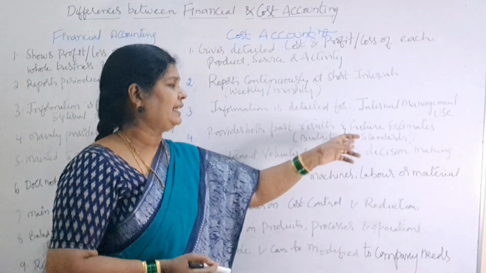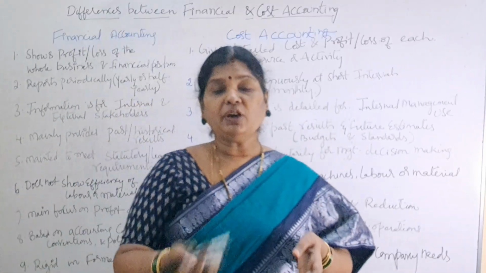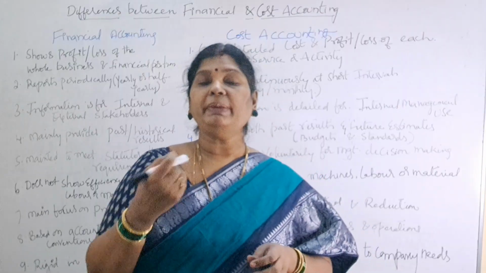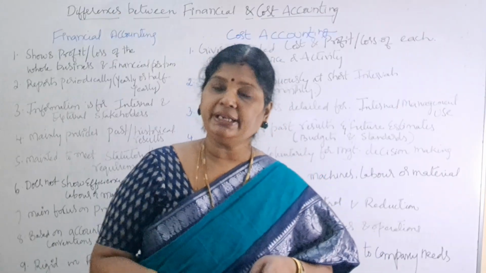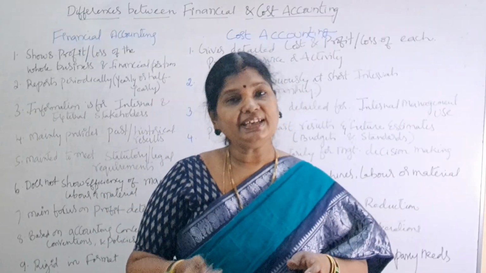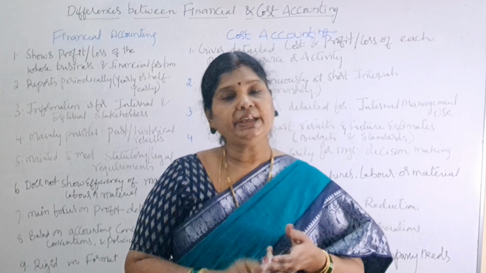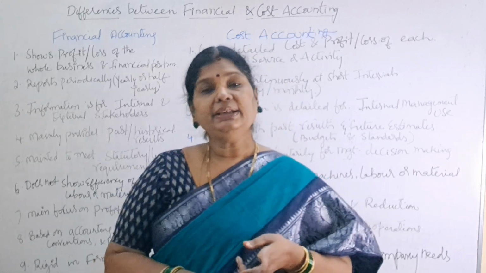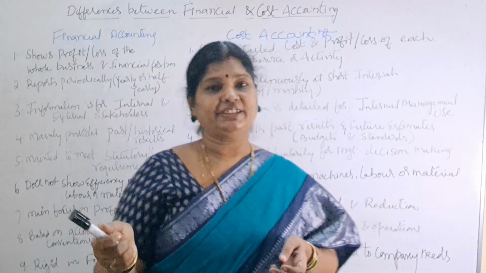In the same way, standards. How are the standards fixed for performance, in case of materials, labor or overheads? We see the past data, and based on the past data, we fix the standards. So in cost accounting, we are taking both past data, and based on the past, we are estimating for the future.